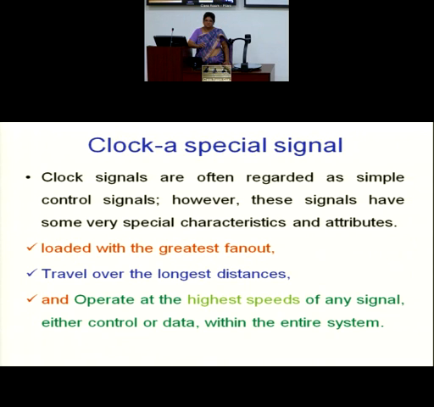Skew is mainly because of the propagation design, the signal propagation design. How do you propagate? So skew is spatial, because of the spatial nature of distribution, and jitter is a temporal variation.